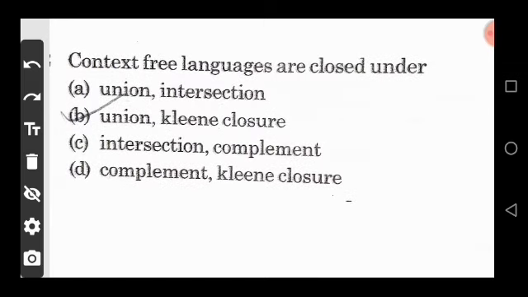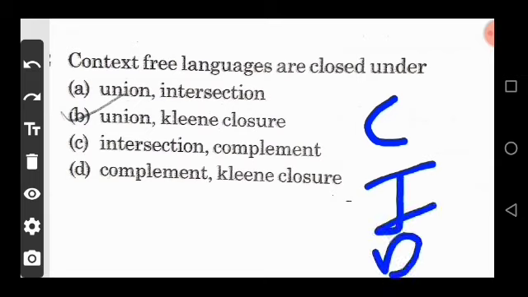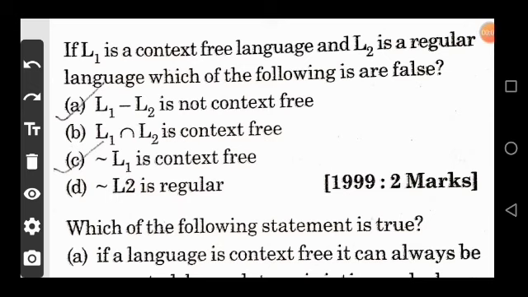Context free languages are closed under option A union intersection, option B union Kleene closure, option C intersection complement, and option D complement Kleene closure. We know that context free language is not closed under complement, intersection and difference. So the right answer is option B, union and Kleene closure. Now let L1 be a context free language and L2 a regular language. Which of the following are false?